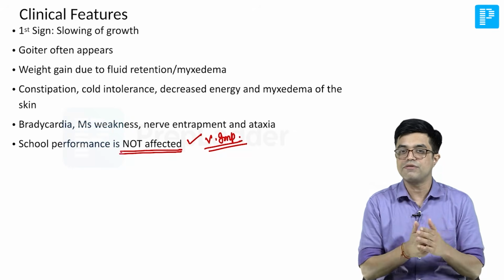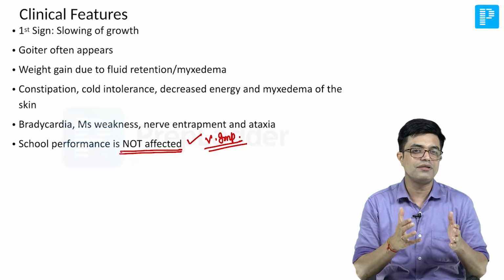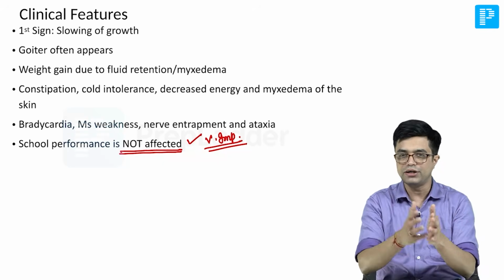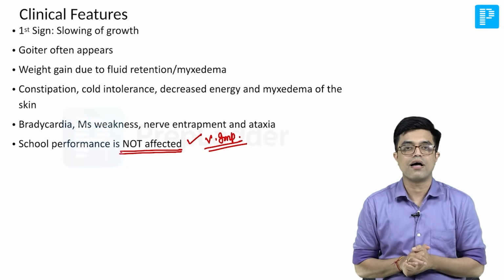Actual school performance, by which we mean the ability of the child to rationally think, cognitive ability, calculating ability, all those things, are not affected directly in acquired hypothyroidism.